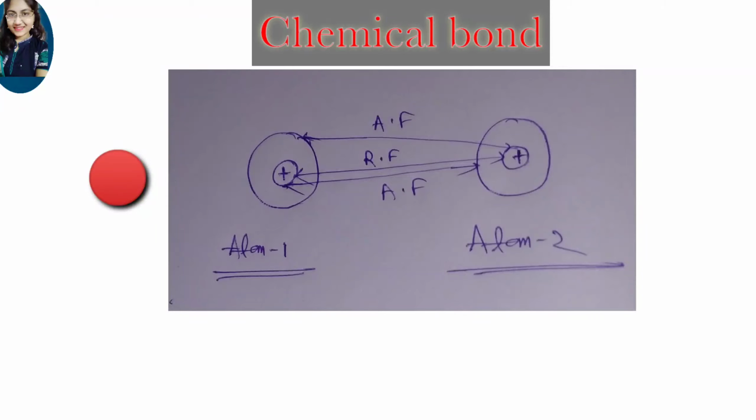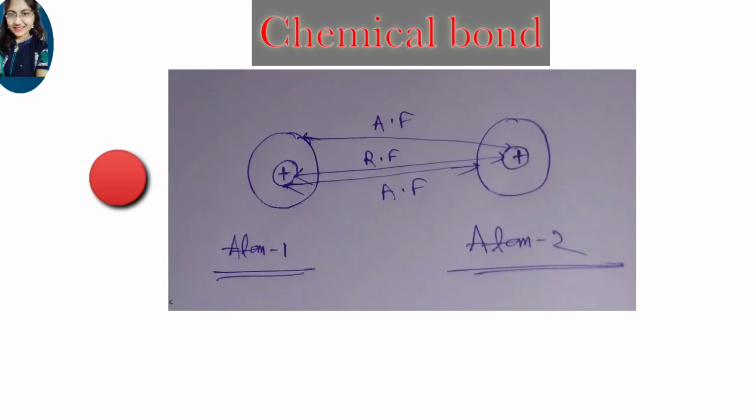Repulsion force is about the two nuclei of the two atoms. That means the force between the nucleus of one atom and the nucleus of another atom is a repulsive force, so it is represented as repulsion force.